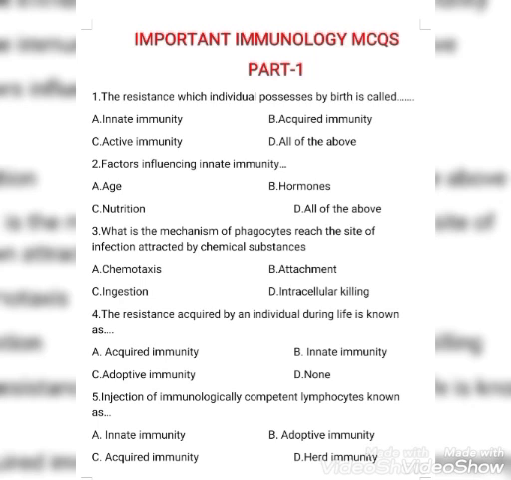The resistance acquired by an individual during life is known as acquired immunity, innate immunity, adaptive immunity, none. The right answer is option A, acquired immunity, which is acquired by an individual during the lifetime. Ingestion of immunologically competent lymphocytes is known as innate immunity, adaptive immunity, acquired immunity, herd immunity. Ingestion of immunologically competent lymphocytes is known as adaptive immunity.